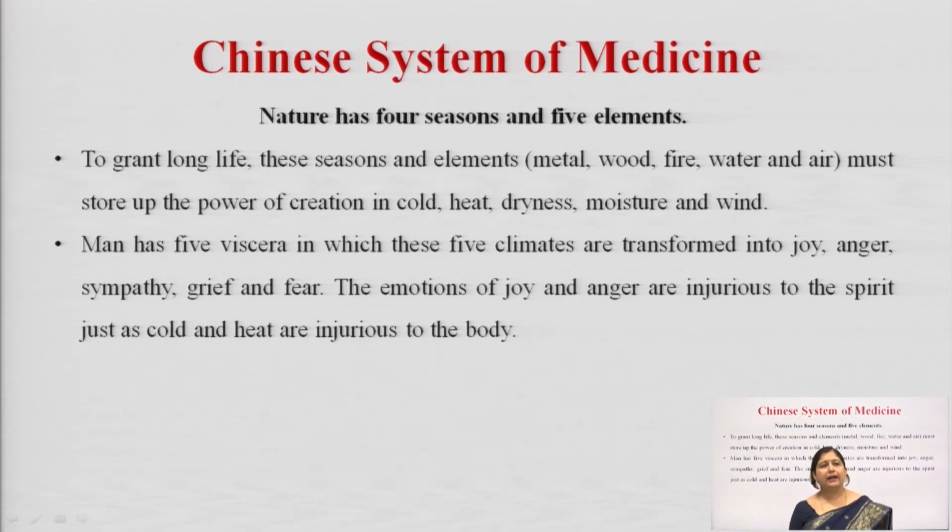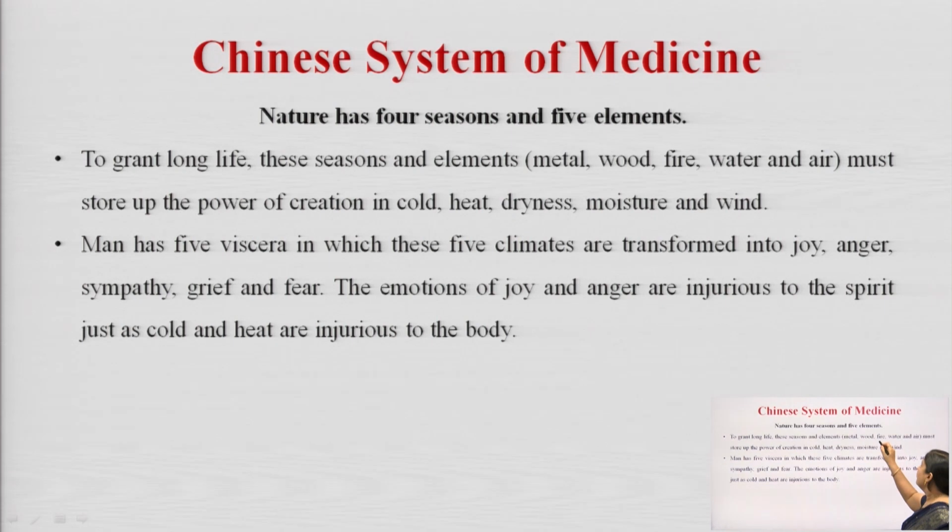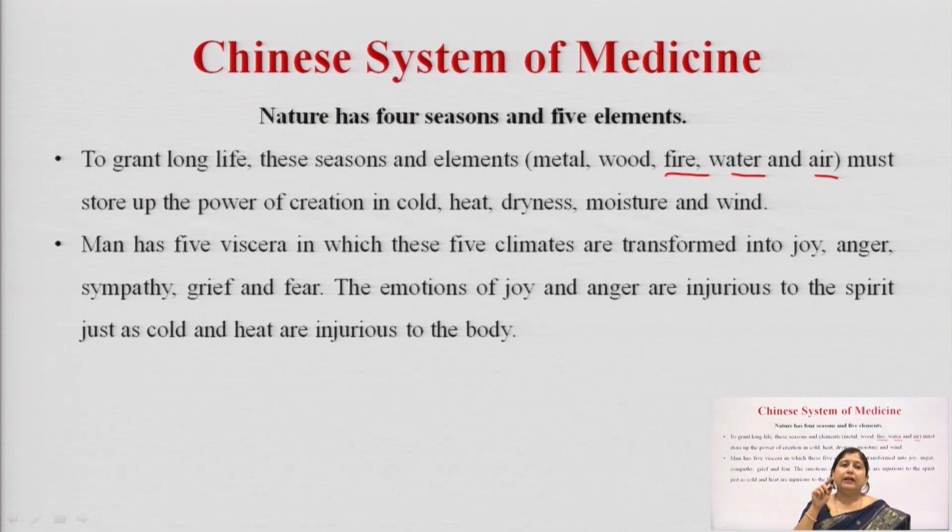So, it is said that there are 4 seasons. The nature has 4 seasons. We know there are 4 seasons, okay, and there are 5 elements on the earth. So, the 5 elements are similar to our Ayurveda. However, here the naming is slightly different. Here we have fire, water and air, which are similar to Ayurveda, but it does not have the ether. Instead, earth is divided into metal and wood. If I can correlate it, metal is inorganic while wood is organic.